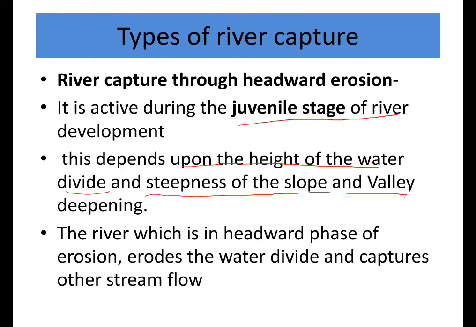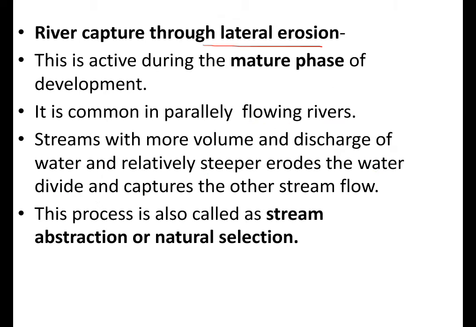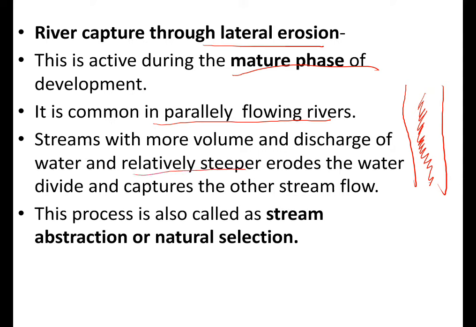The next one is river capture through lateral erosion. This is active during the mature phase of river development. It is common in parallelly flowing rivers. So two rivers are flowing like this in parallel, but here there is a water divide. Streams with more volume and discharge of water and relatively steeper slopes erode the water divide and capture the other stream flow.